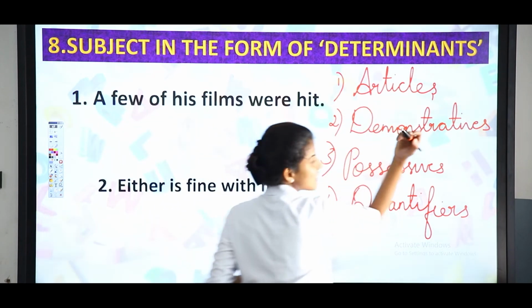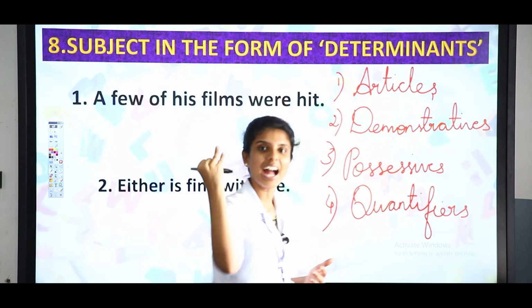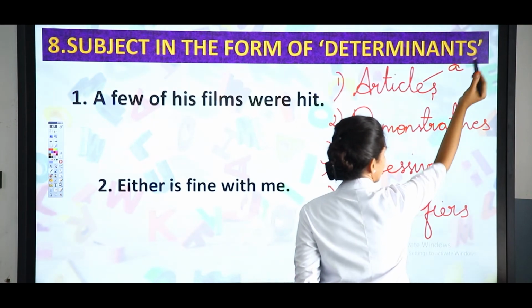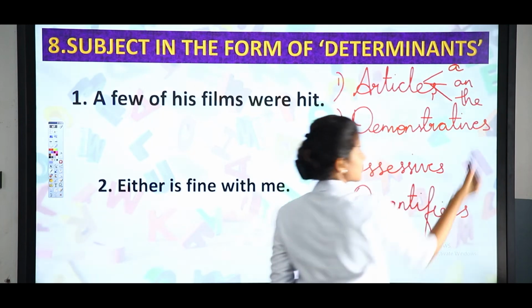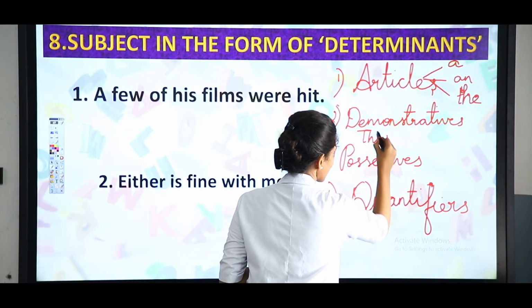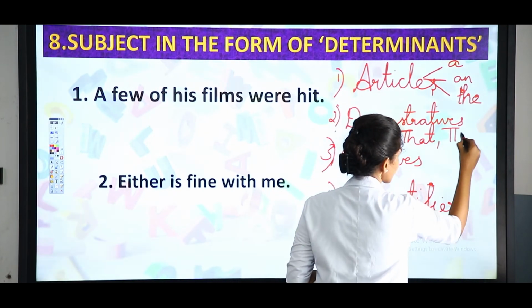So, articles, what are the 3 articles? Yes, it's A, an and the. So, the articles are A, an and the. Clear? So, demonstratives means this, that, those.